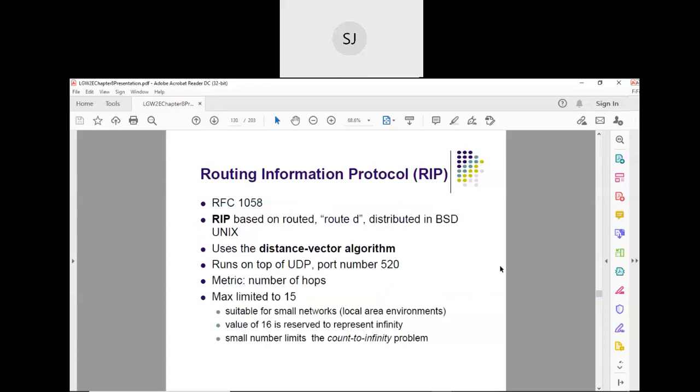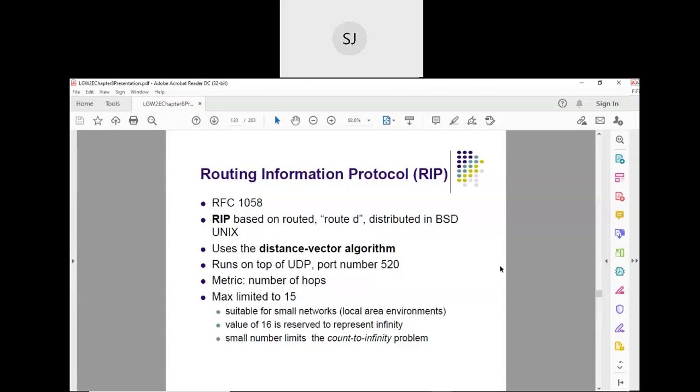Then we will study the first interior gateway routing protocol, that is Routing Information Protocol. One thing I tell you, this routing protocol is based on the Bellman-Ford routing algorithm, which we have already studied, and which is used for a smaller network. It is also called the distance vector routing algorithm.